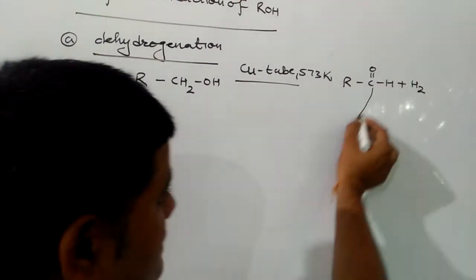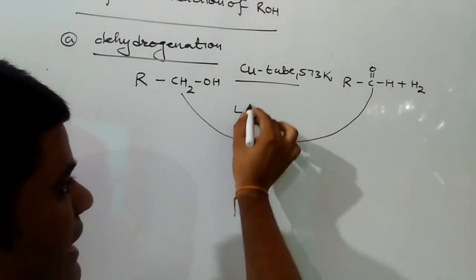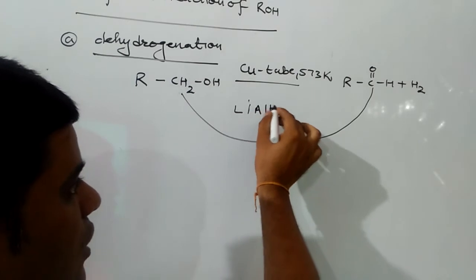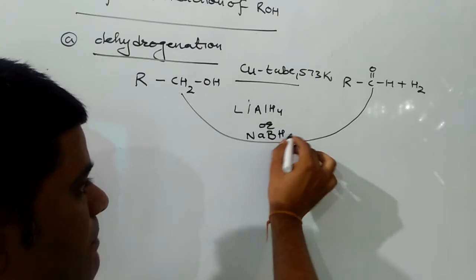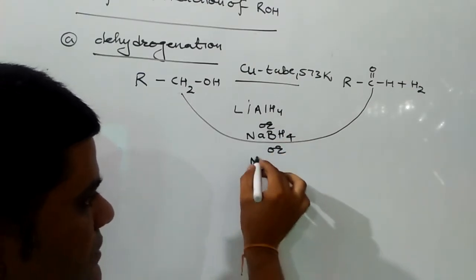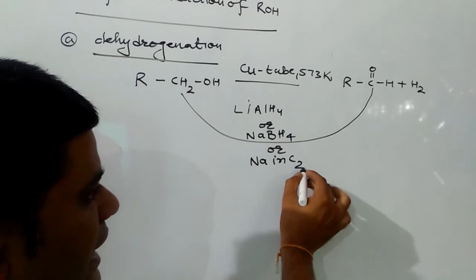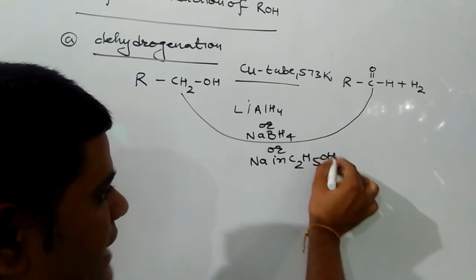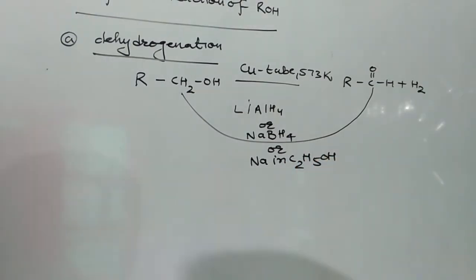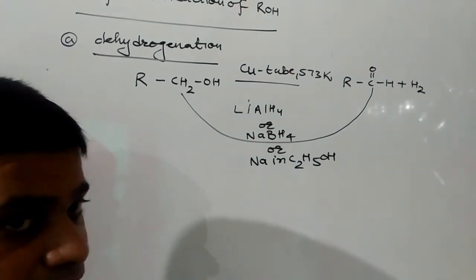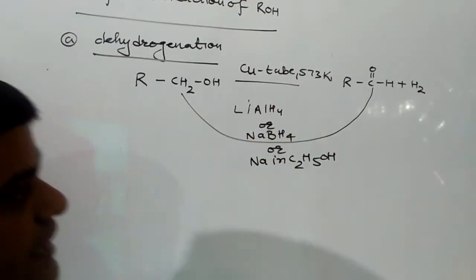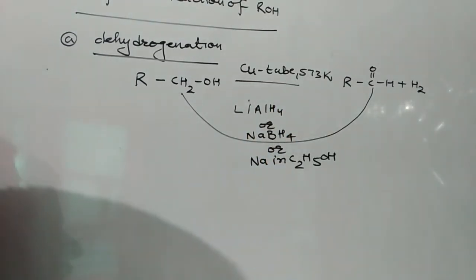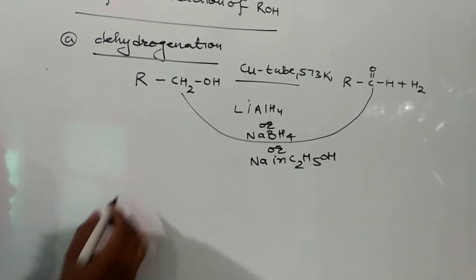This can be reversed by reduction with lithium aluminum hydride or sodium borohydride or sodium in presence of ethyl alcohol. So in this reaction, an alcohol can be changed into an aldehyde and an aldehyde can be changed into an alcohol. To convert a primary alcohol into an aldehyde, pass it through copper tube at 573 Kelvin. To convert an aldehyde into a primary alcohol, do the reduction with lithium aluminum hydride or sodium borohydride or sodium in presence of ethyl alcohol.